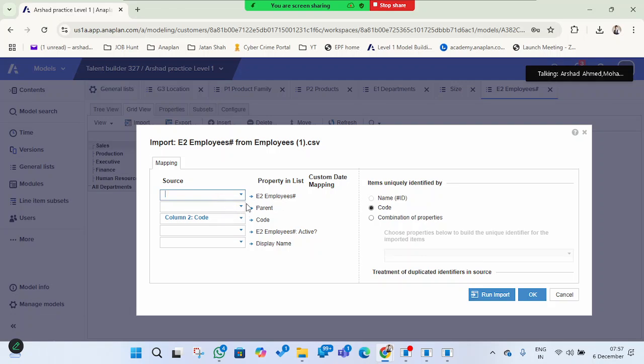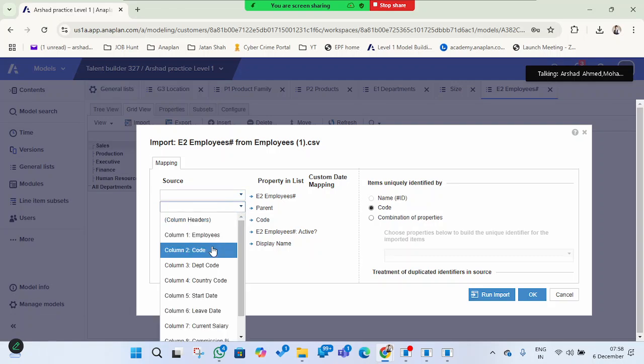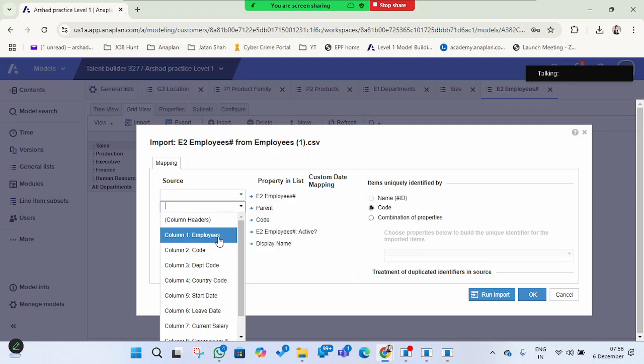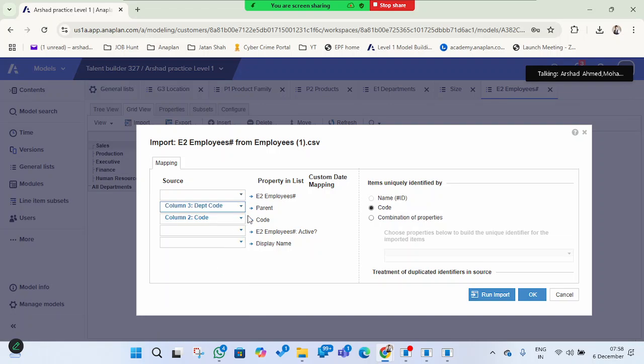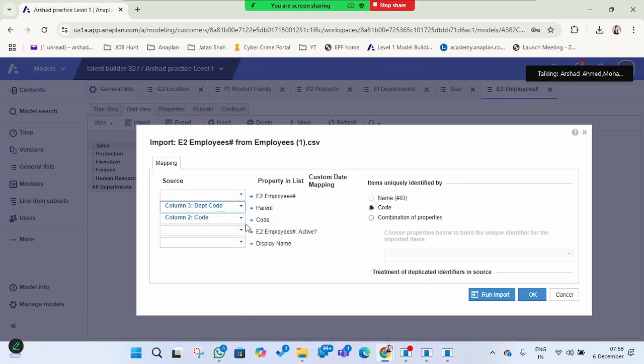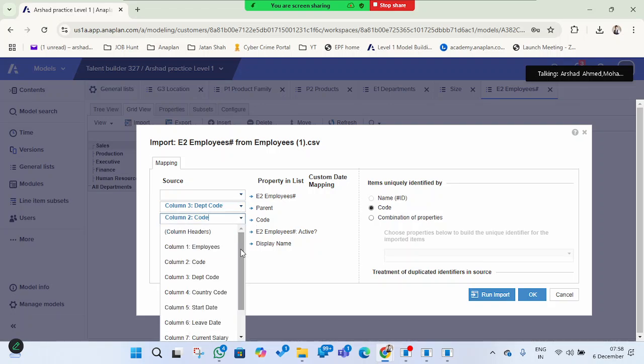E2 employees has a parent, E1 departments. So we will take E1 department here. We have department code here. We will take department code because this is the parent, and this code we can take as code here. No problem with that code.